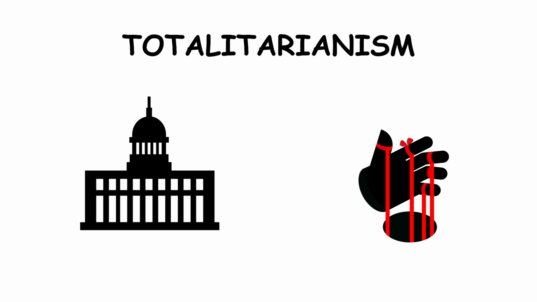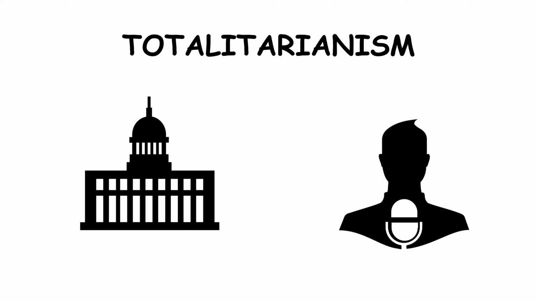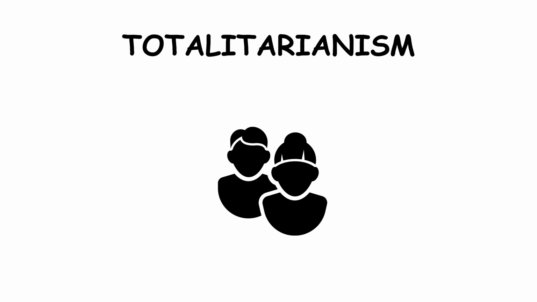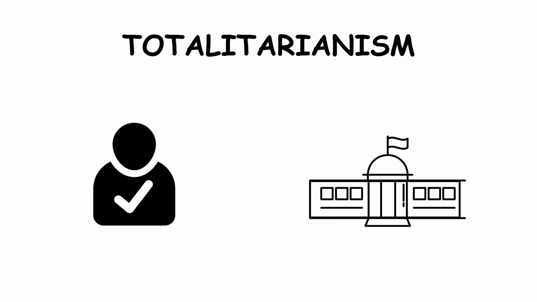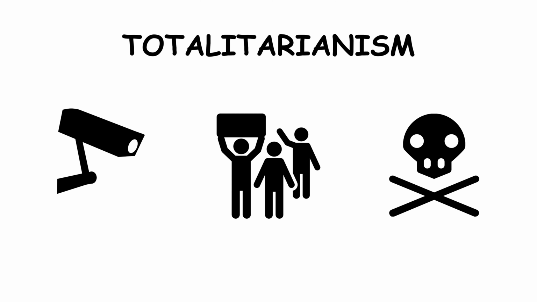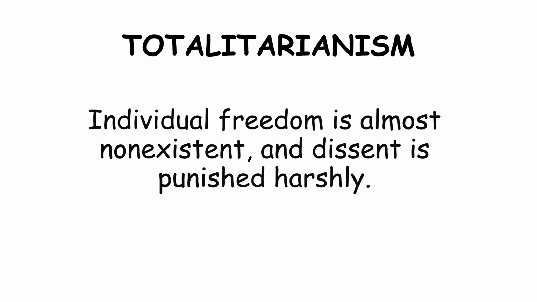Totalitarianism. Totalitarianism is an extreme form of government where the state seeks total control over society. The government controls politics, economy, education, media, and even personal beliefs. Citizens are expected to show complete loyalty to the state or leader. Surveillance, propaganda, and fear are commonly used to maintain control. Individual freedom is almost non-existent, and dissent is punished harshly.